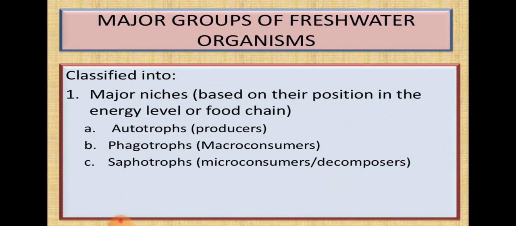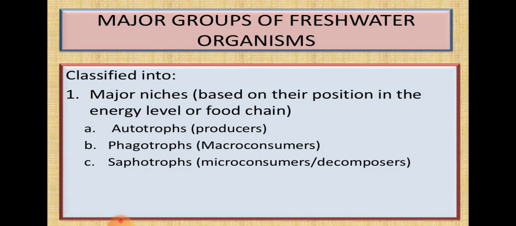Based on the food chain or the energy level, the first group of organisms has been classified, that is major niches. In these there are three categories. One is autotrophs, these are the green plants or the producers. Then the next one is phagotrophs. Phagotrophs means macro consumers. You may have heard of phagocytosis, that is engulfing the foreign particles, the process of engulfing foreign particles. So here consumers engulf their food, so we call them macro consumers.